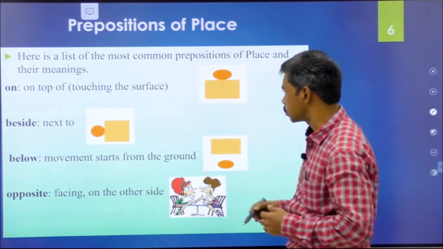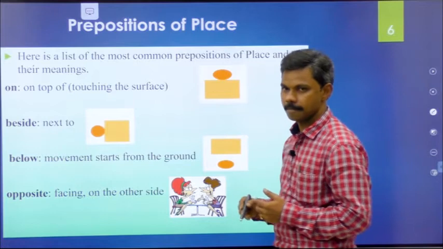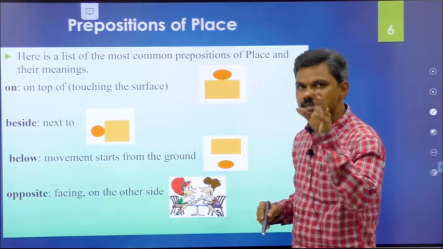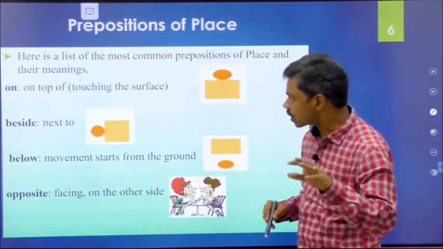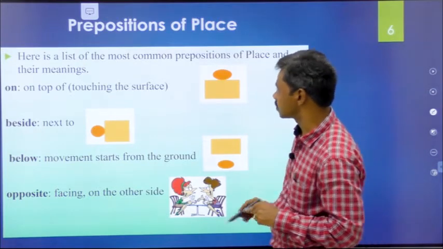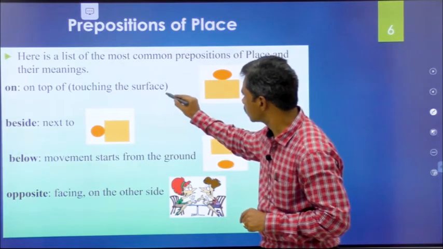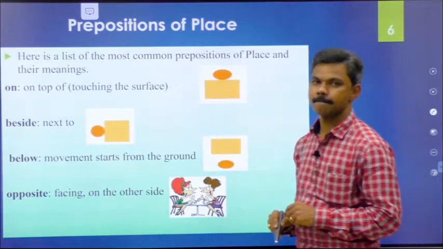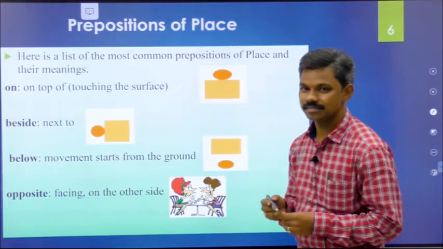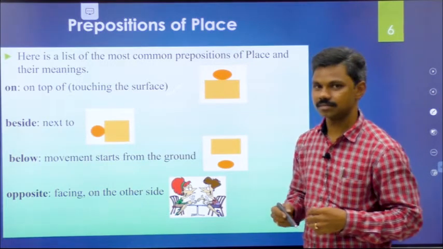First, let's come to on. What is the meaning of on? How to identify the position, and what kind of preposition of place we have to use. On means on top of. On top of means touching the surface.